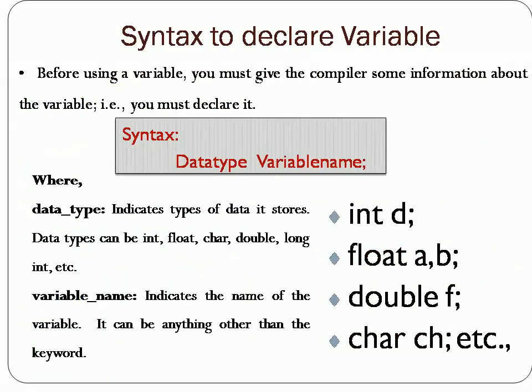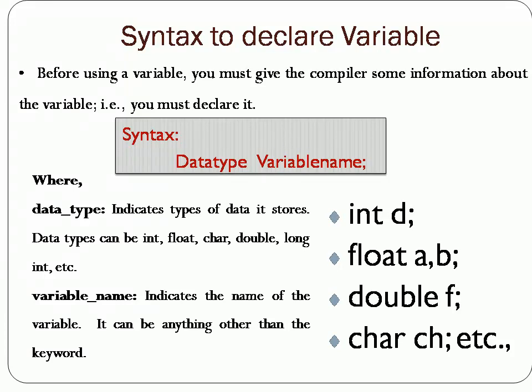In C programming, all variables that are used in the program must be declared at first in the variable declaration section. So here we have given the syntax for declaring a variable. The syntax is data type, space, variable name, and it should end with a semicolon. More than one variable can also be declared in a single statement by using a comma as a separator.